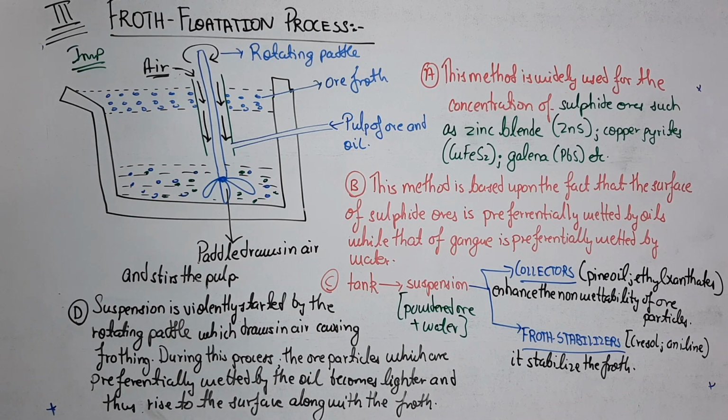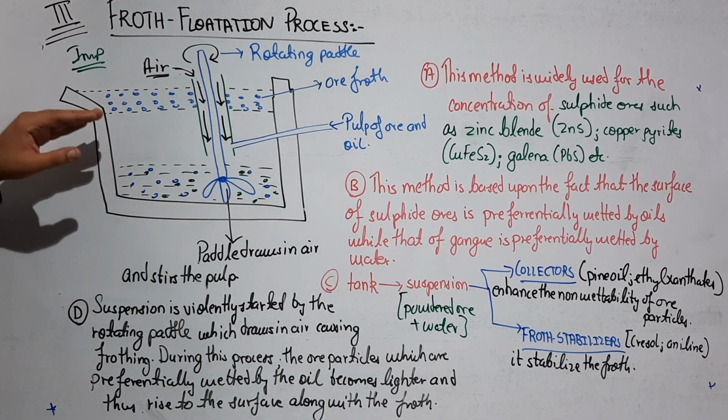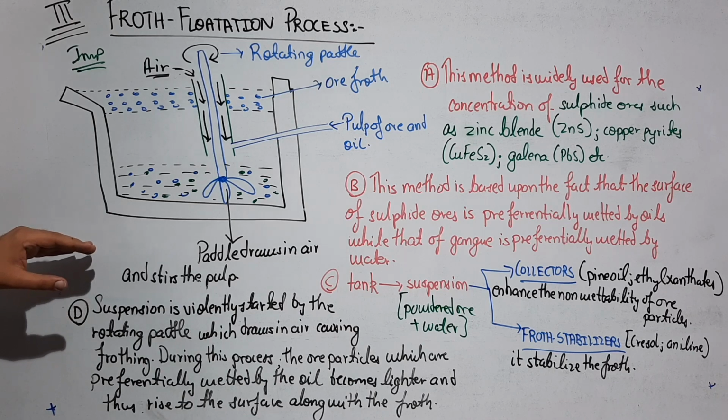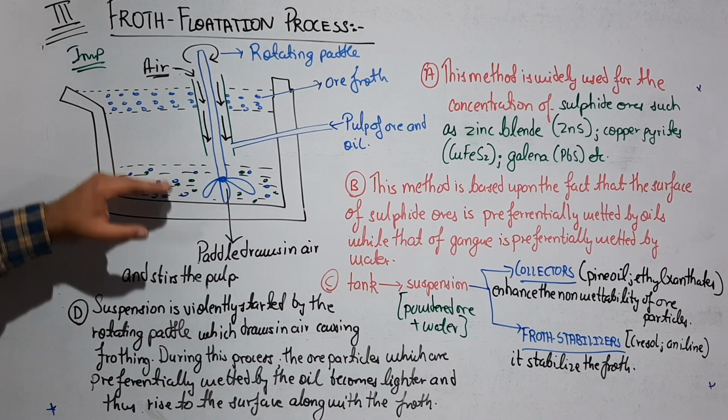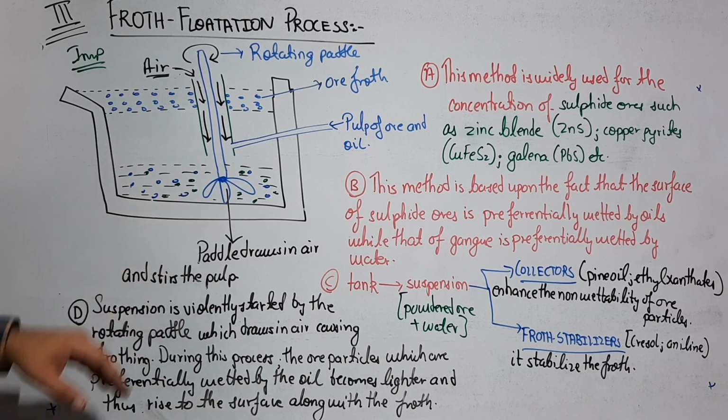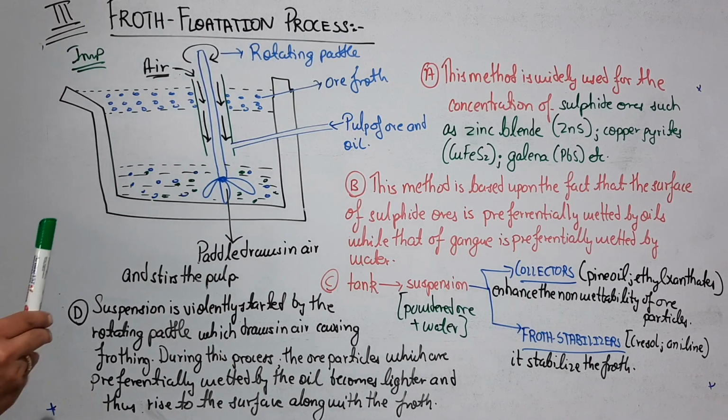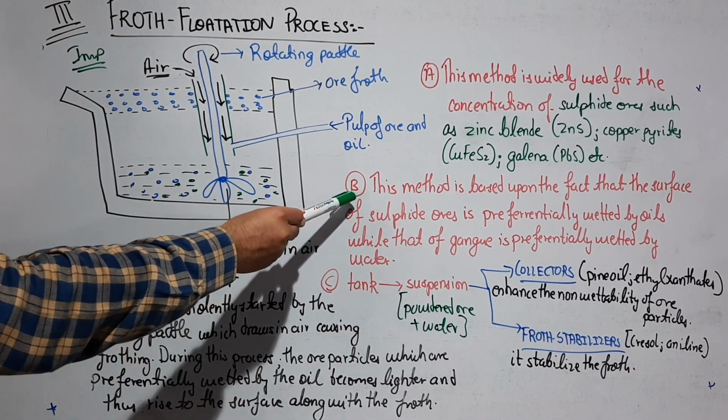Froth plus oil plus sulfide ores will come to the surface, and the heavier particles along with the gangue particles and the water, being heavier in nature, will settle down. So what we are basically doing is separating the sulfide ore particles from the gangue particles. This is the basic principle, written in point B.